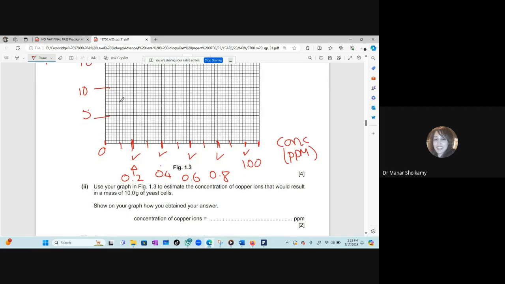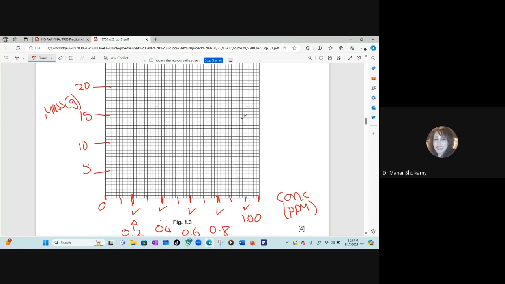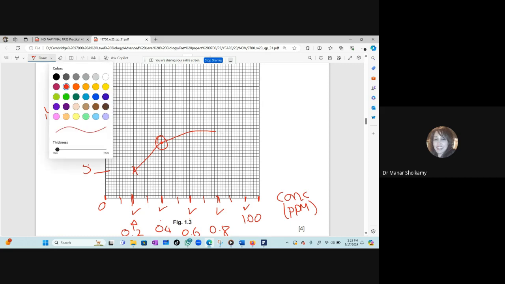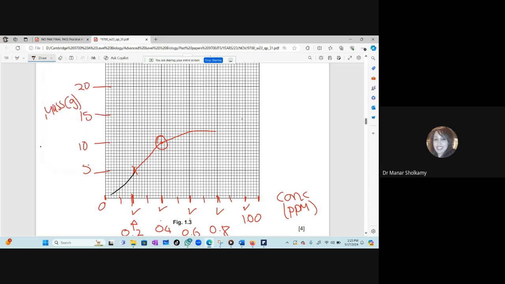And then you will plot it. Of course, we will not plot it now. And you will plot it either x's or 0 surrounded by a 0 or a dot surrounded by a circle. And then you join with a ruler or a smooth line if it is obviously a curve, and do not extrapolate. Extrapolate means do not extend the line to the 0. There is no value here that says 0, 0. So don't extrapolate. This is incorrect.